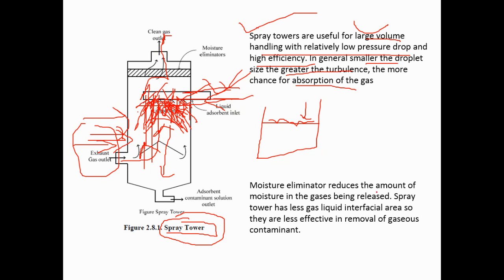And the moisture eliminator reduces the amount of moisture in the gases being released. There is a moisture eliminator present in order to check the moisture, or the water, from evaporating on this side. So it is present here as a check on the moisture. Only the water along with the gaseous pollutants passes through the downside. So a spray tower has less gas-liquid interface area, so it is less effective. But here the effective area of the contaminant and the absorbent is more, so the efficiency is also more.